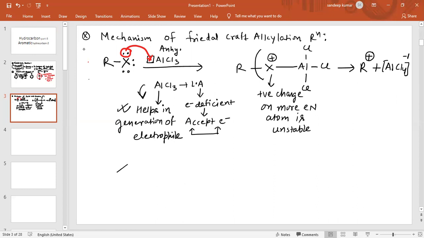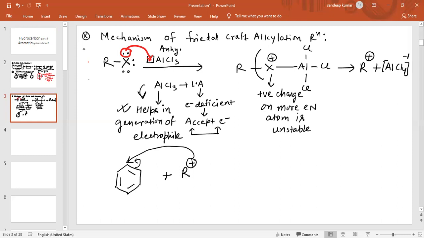Now see what happens in the next step. This is basically the benzene. On benzene, this R+ carbocation will attack one of the carbon atoms. Suppose this pi bond shifts to this carbon atom, so this carbon bears a negative charge, therefore R+ attacks on this carbon and there is a positive charge on this carbon atom.